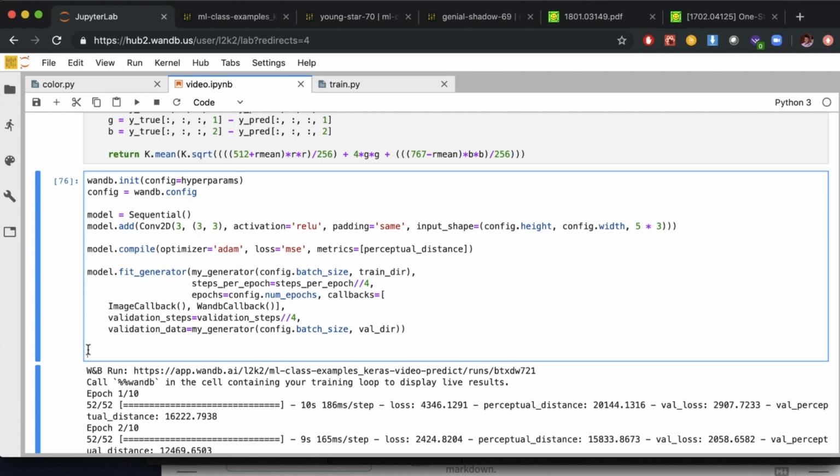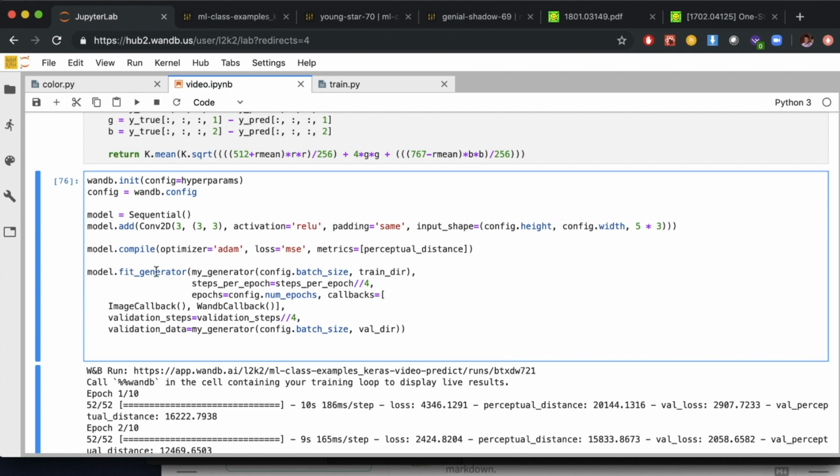We're going to do a 3 by 3 kernel, and we're going to set padding equal to same here, which, as mentioned in earlier videos, means that the output size is going to be the same as the input size, so it zero pads the data. And our input shape is going to be config height by config width, which is 96 by 96 by 5 times 3, which is the 5 frames of 3 RGB values. We're going to compile it and set the optimizer to Adam, the loss to mean squared error, and we're going to set this perceptual distance metric as something for the model to return to us as it trains.